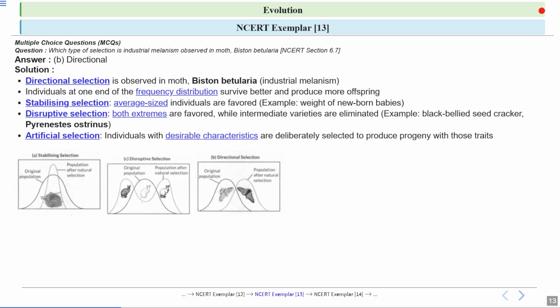So here in this image, you can see stabilizing, disruptive, and directional selection. In stabilizing, the intermediate phenotype is being favored. In disruptive, the extreme phenotypes are being favored. And in directional, only one of the phenotypes is being favored.